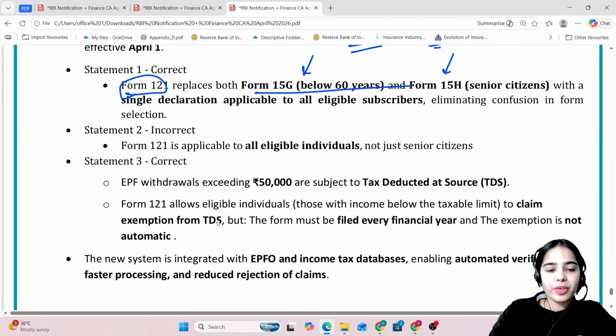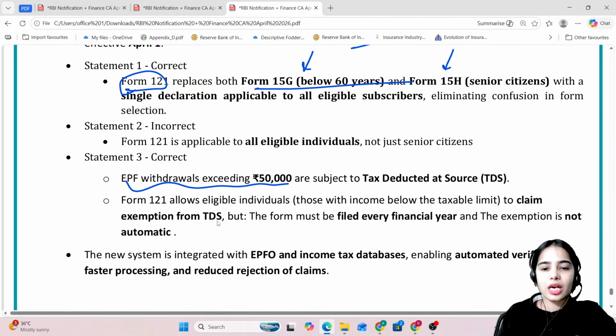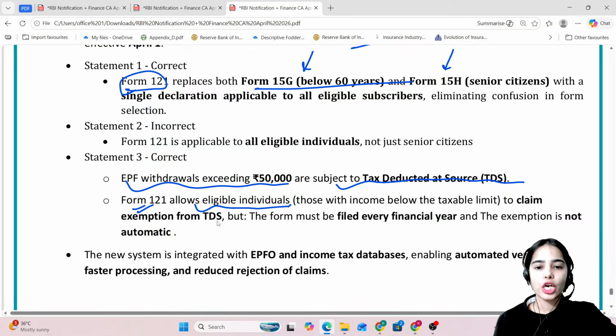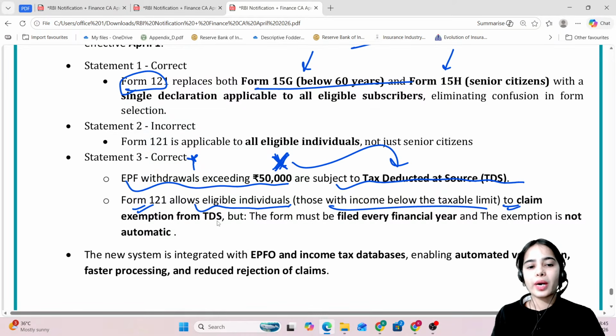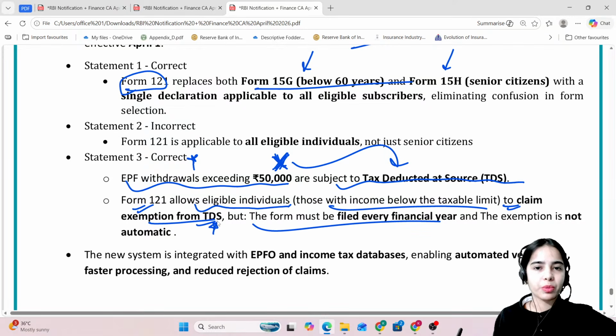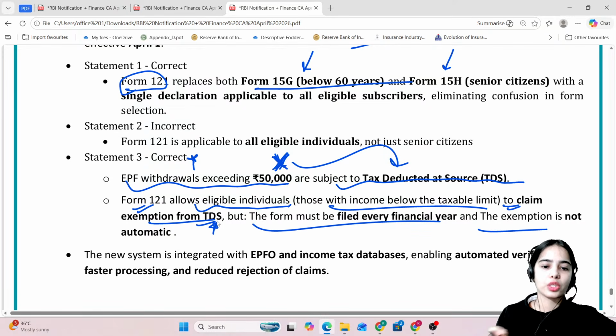Now EPF withdrawals exceeding 50,000 are subject to tax deducted at source, but you can use the Form 121. This allows eligible individuals, those with income below the taxable limit, to claim the EPF withdrawals without tax deducted at source. So Form 121 allows eligible individuals, those with income below the taxable limit, to claim exemption from TDS. But the form must be filled every financial year and the exemption is not automatic.